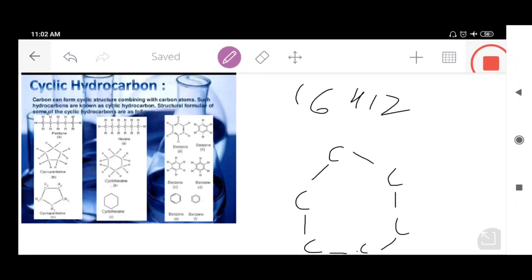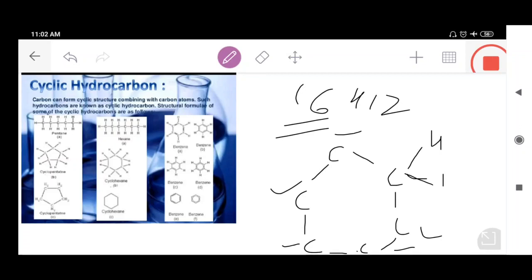C6H12 is one carbon, second, third, fourth, fifth, and sixth carbon. C6, and H12 means it contains 12 hydrogen atoms. Each carbon contains 2 hydrogen atoms like this.